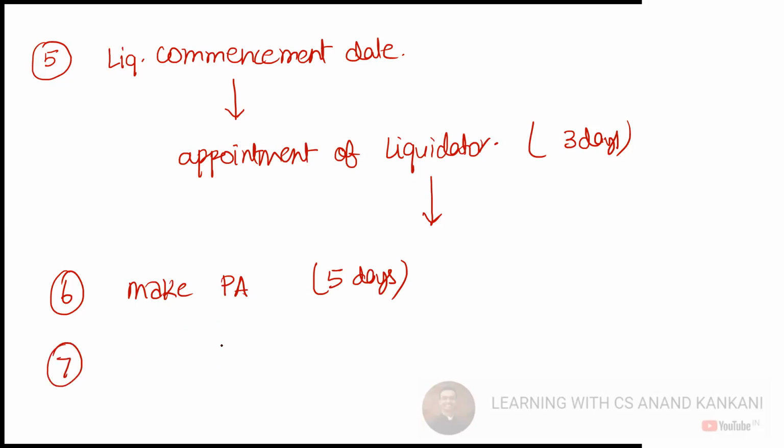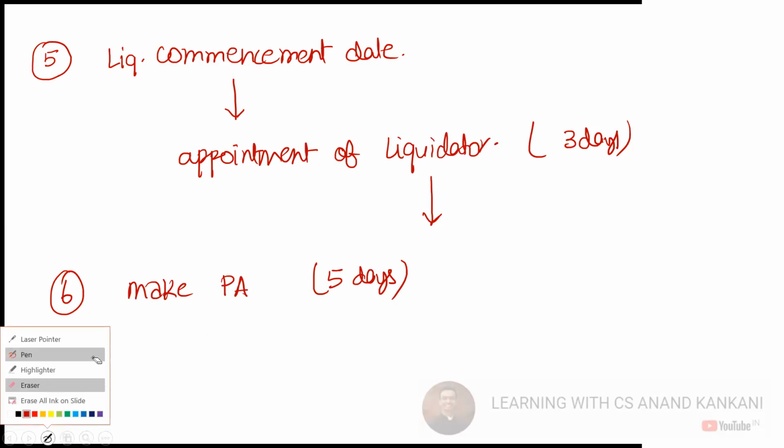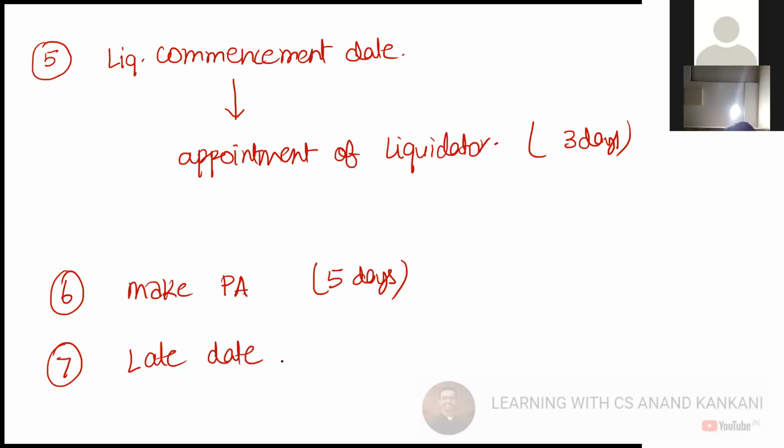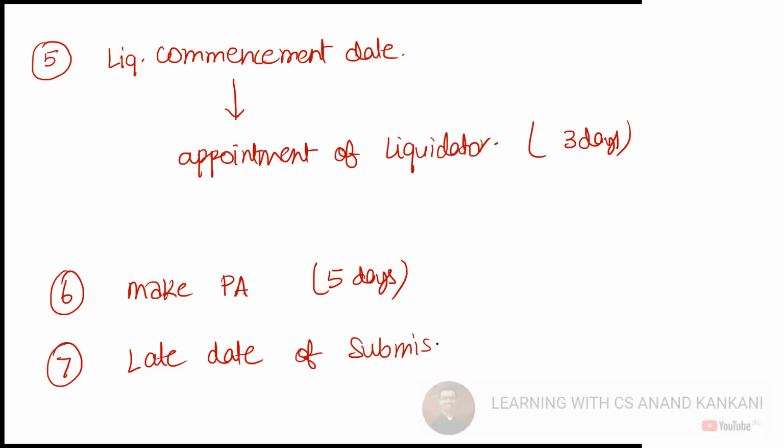Why is the public announcement made? What is the objective of the public announcement? If any creditor wants to submit their claim, the last date of submission of claims is within 30 days.